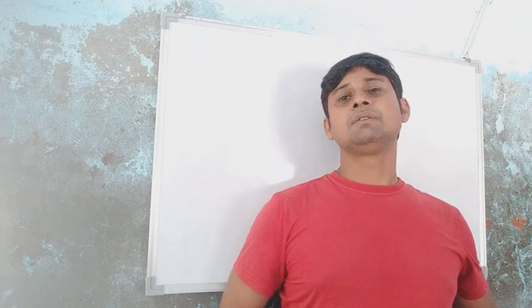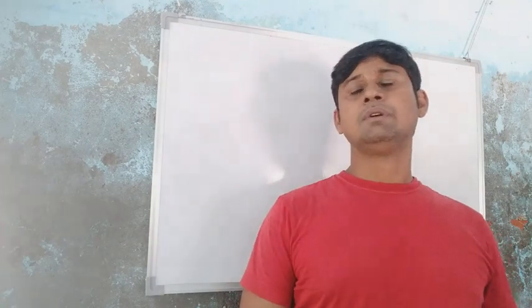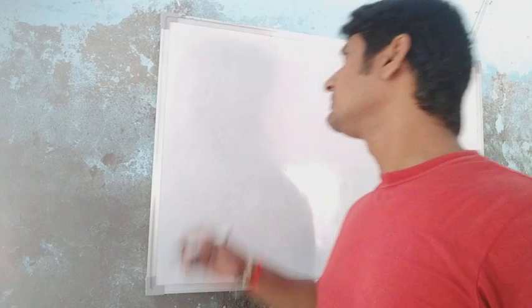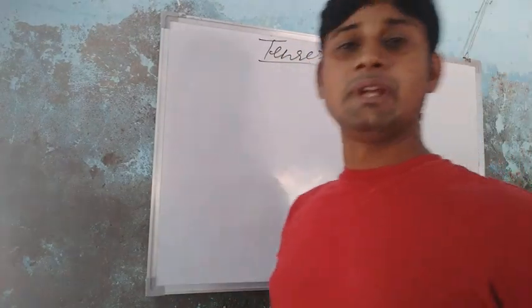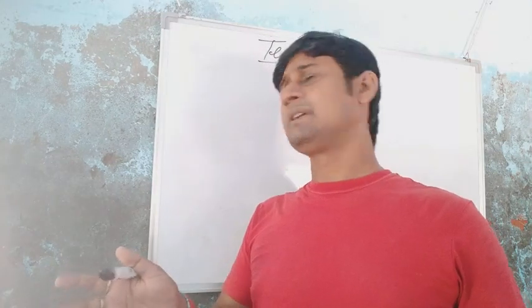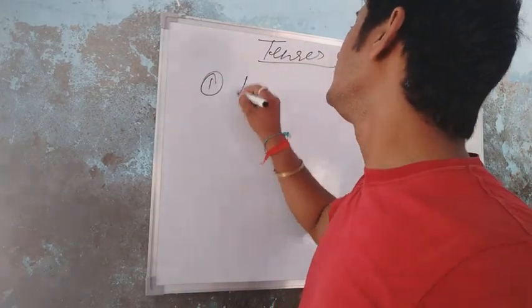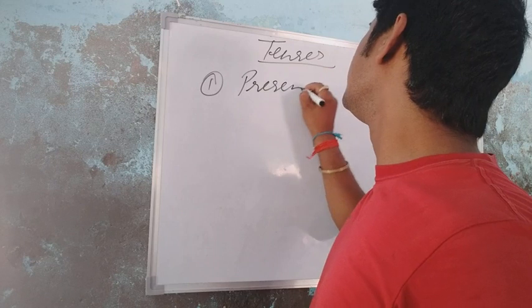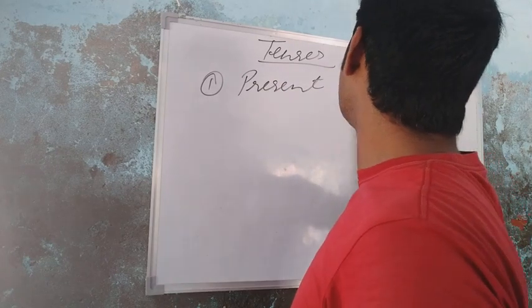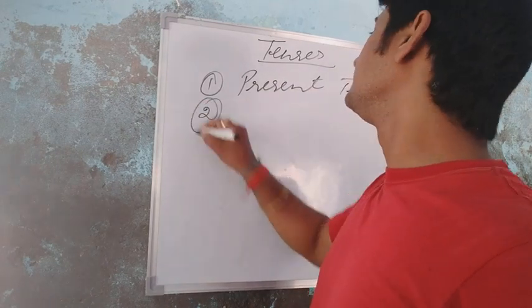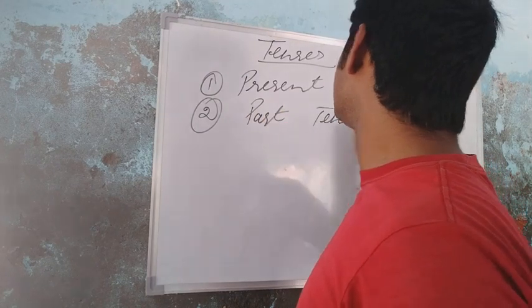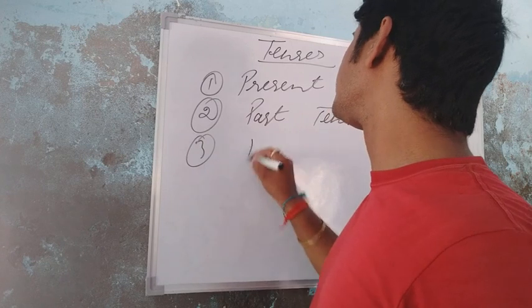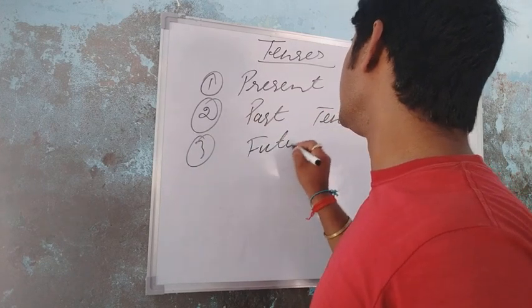So students, today I am going to teach you tenses. As you know, there are three tenses. First is present tense, second is past tense, and third is future tense.